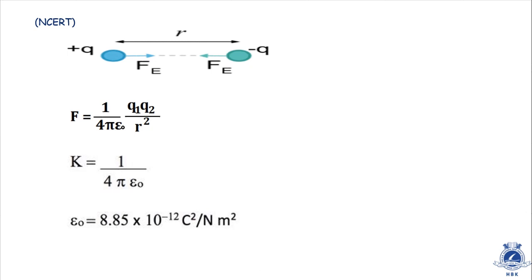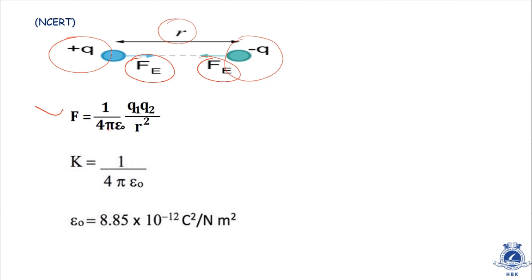NCERT has explained the same thing with the help of this diagram. In this diagram we have two charges. One charge is plus q, another charge is minus q. See the diagram in your textbook also. The distance between the two charges is r. See Fe here, E suggests that this is the electric force acting between the two charges. So in this case the force acting between the two charges will be F is equal to 1 by 4 pi epsilon 0 q1 q2 by r square.